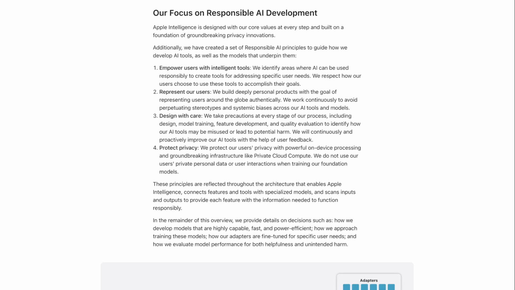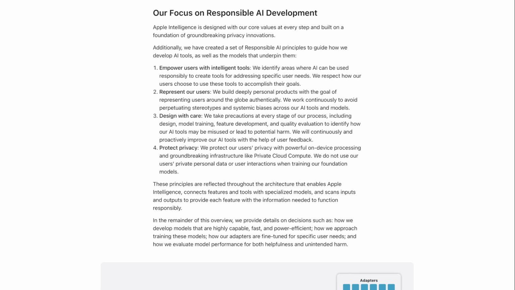Our focus on responsible AI development. Apple Intelligence is designed with our core values at every step and built on a foundation of groundbreaking privacy innovations. Additionally, we have created a set of responsible AI principles to guide how we develop AI tools, as well as the models that underpin them. Empower users with intelligent tools. We identify areas where AI can be used responsibly to create tools for addressing specific user needs. We respect how our users choose to use these tools to accomplish their goals.